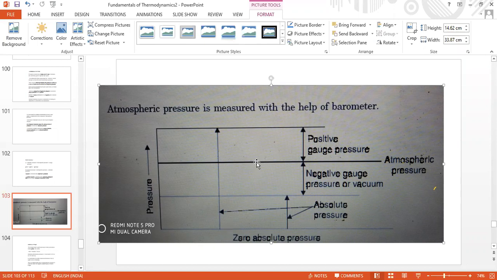Suppose in a certain vessel the pressure is somewhere here, and the gauge records this much pressure only. This much pressure is above which pressure I am showing? Positive gauge pressure. Very good, positive gauge pressure. And this positive gauge pressure is measured by that gauge with reference to which pressure?